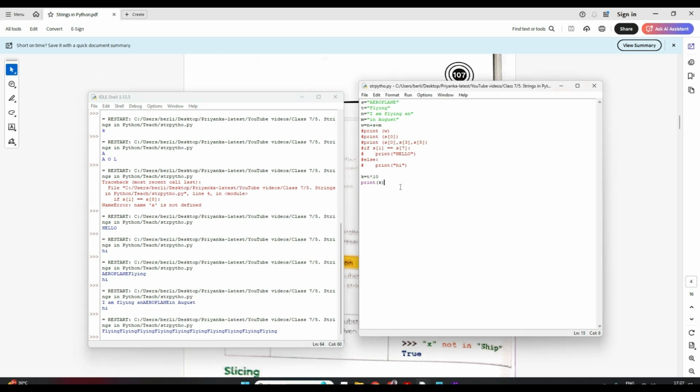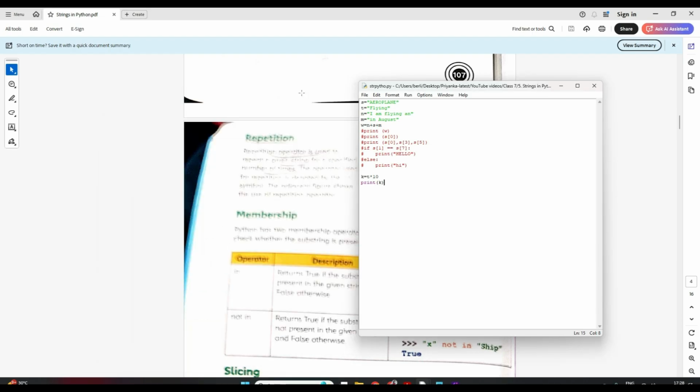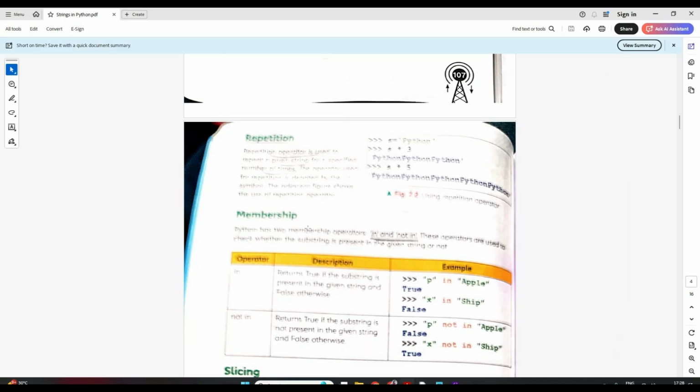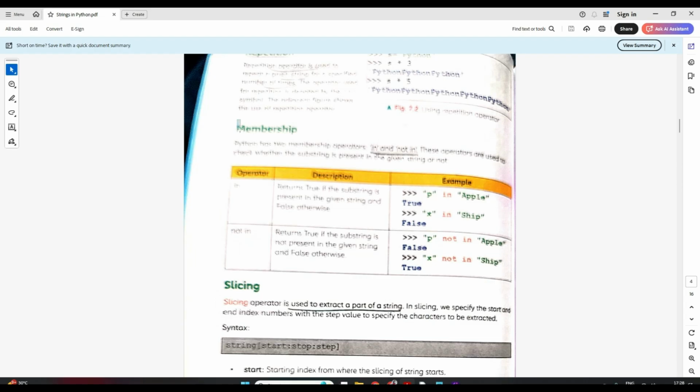Clear? So repetition is very simple. In repetition, if you want a string repeated a number of times, we use the multiplication or star symbol and then the number. And what was concatenation? It is to join two strings. So I hope it's clear, right? Very simple. Now the third is membership. What do you mean by membership?